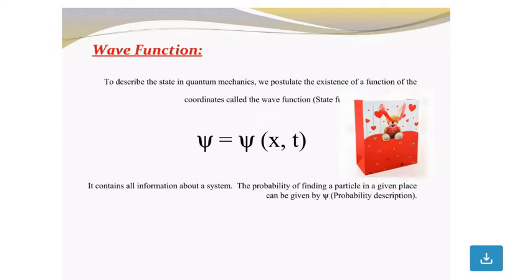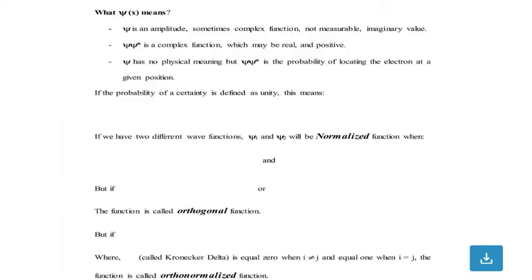Wave functions. To describe the state in quantum mechanics, we postulate the existence of a function of the coordinates called the wave function. Psi is equal to psi of x and t. It contains all information about a system. The probability of finding a particle in a given place can be given by the probability description.